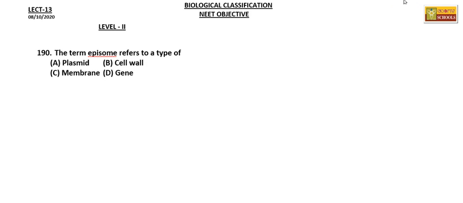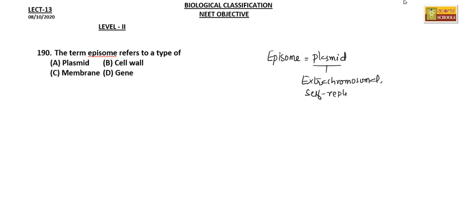The next question, the term episome refers to a type of... Here, episome is nothing but a plasmid. So plasmid is an extrachromosomal, self-replicating, double-stranded DNA molecule. That is seen in case of some bacteria.